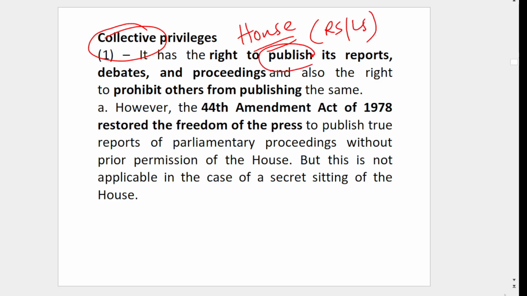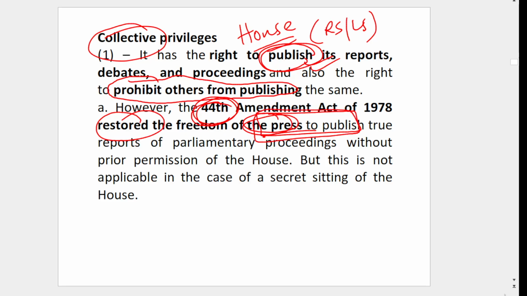So it has right to publication, we already saw, it is given in the constitution directly. However, it also prohibited others from publishing. However, the 44th amendment restored this freedom of the press. Now the press can also publish whatever the proceedings are, but that should be true. However, this is not applicable in case of a secret sitting. So there is a secret sitting of the house also.